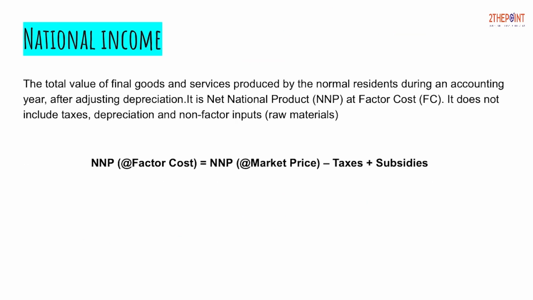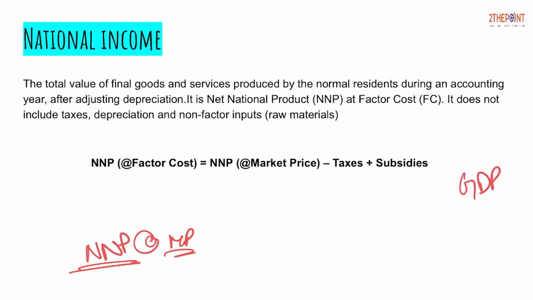Now moving on to the last topic for the day, that is the national income. So in the previous slide what did we calculate? We calculated the NNP. Now the NNP that came in the previous slide was at the market price. Now how come at the market price? So friends, the GDP, the definition we learn from our preliminary classes, is that gross domestic product is the final value of goods and services produced in a country in a year. So what is final value? Final value always includes the taxes in it.